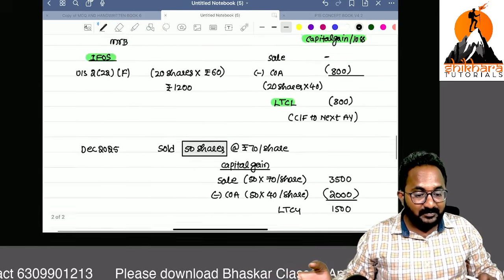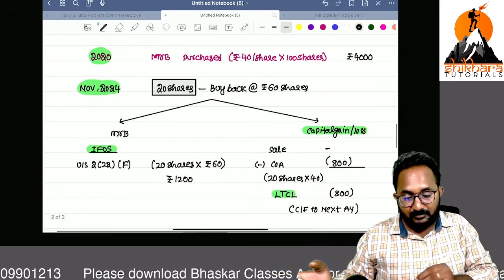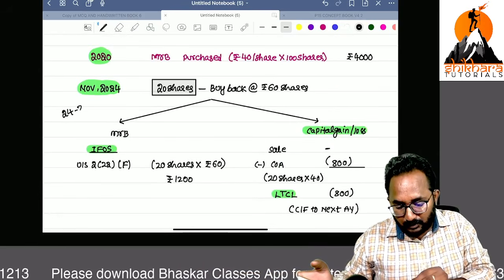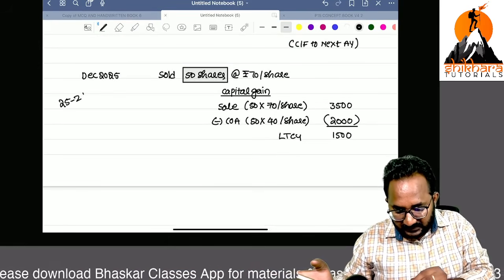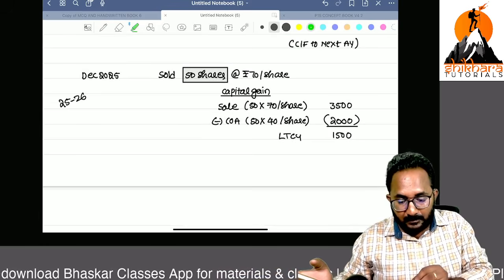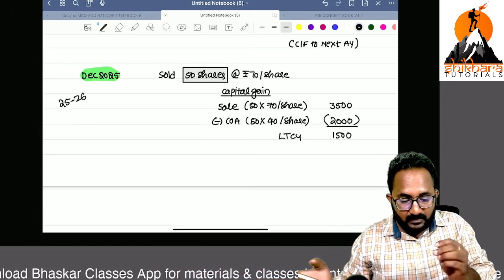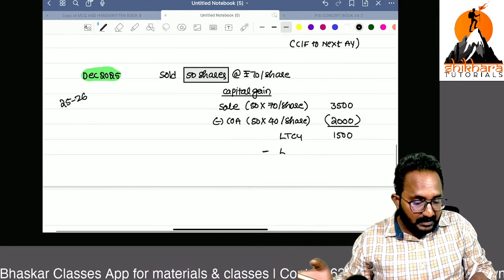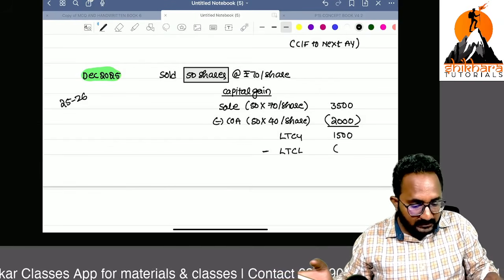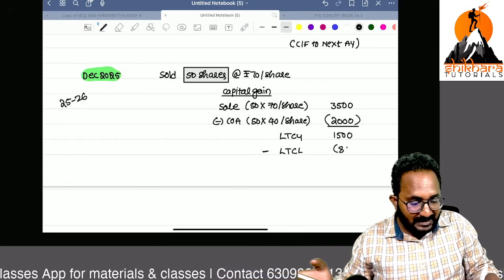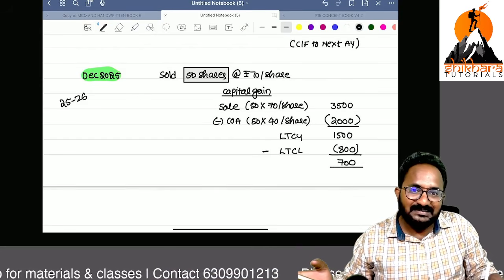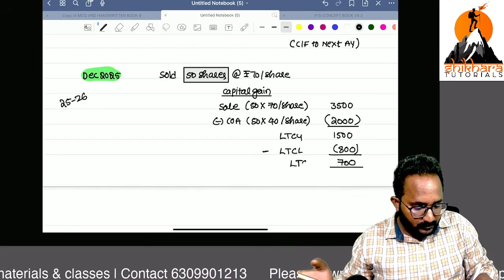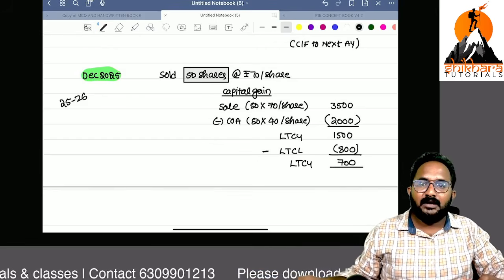But remember, the earlier year at the time of buyback it is 24/25, and this year is 25/26. Now we can set off the earlier year long-term capital loss, that is 800. Now we are required to pay the tax only on 700. Are you clear up to now?